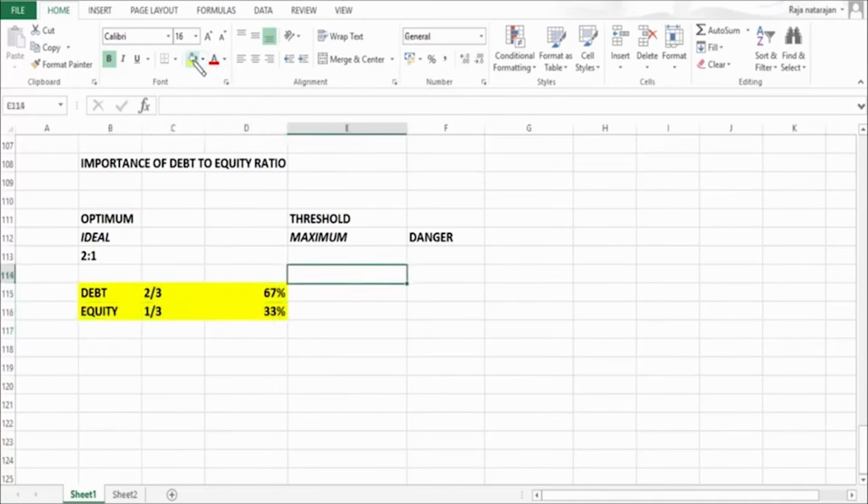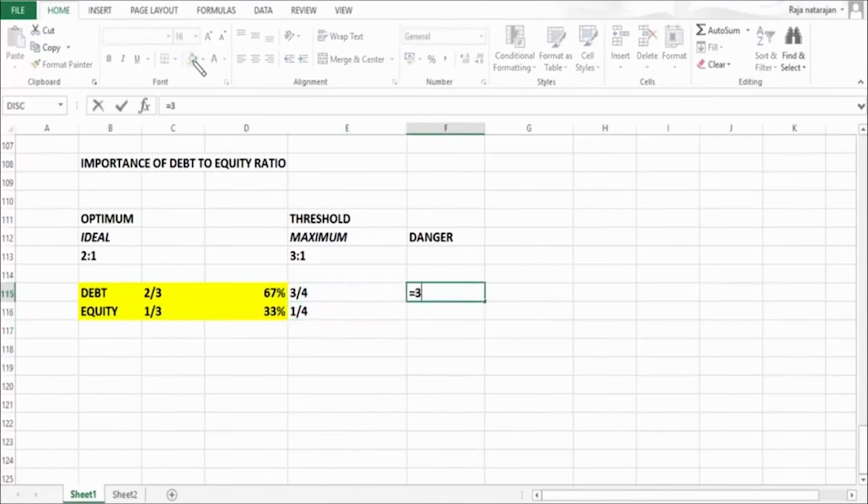Then let's see what is the threshold, that is maximum. The maximum for debt equity is 3:1. So what do we understand by 3:1? It means debt can be 3/4 of total funds and equity can be 1/4 of total funds. 3 by 4 is 75% of total funds, and 1 by 4 means 25% of total funds.